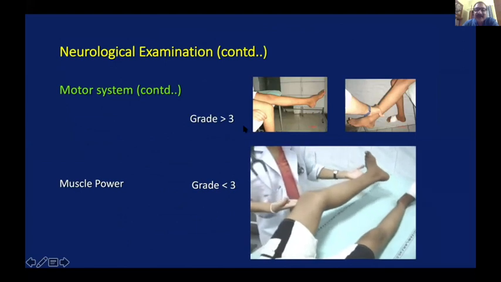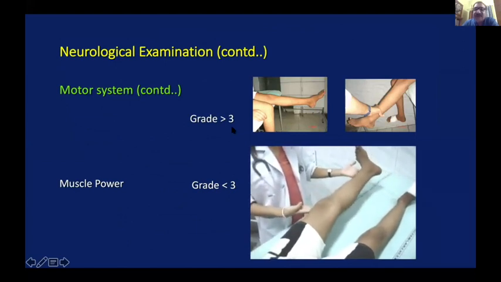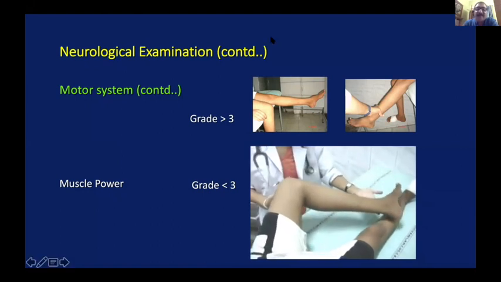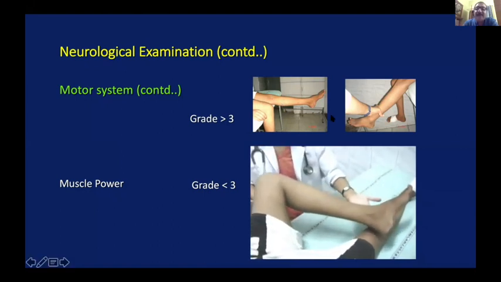examinees doing the exam. Once you ask him to demonstrate a muscle power, many times the candidate simply, supposing he is asked to demonstrate the quadriceps power, puts his hand on the patient's lower part of the shin and asks him to extend the limb. But please understand, first make sure that the patient has got at least power 3. Once you have demonstrated the patient has got power 3, only then you demonstrate the further grades.